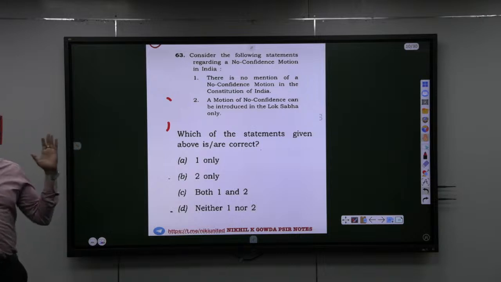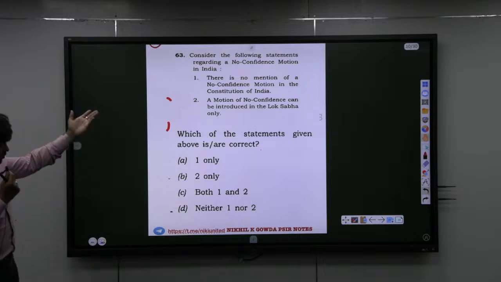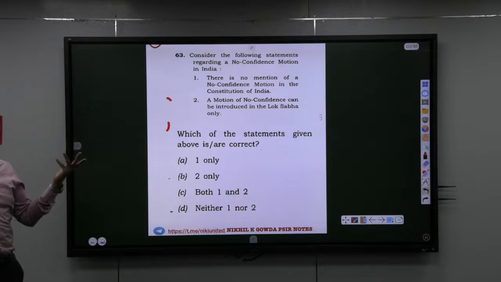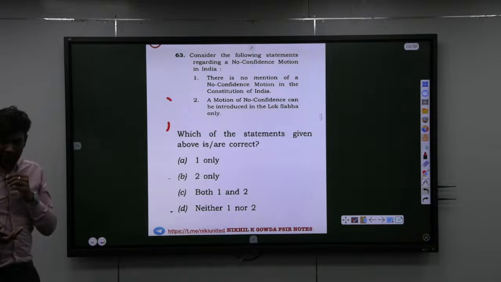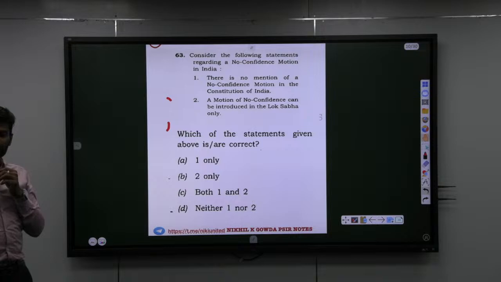You might have made a mistake, or you would have not been sure of the first statement. But at the end of the day, both statements are correct, because no confidence motion is not mentioned in the constitution. It is mentioned under Rule 198 of the Lok Sabha rules. The second statement is also correct, because a no confidence motion can only be introduced in Lok Sabha. It cannot be introduced in Rajya Sabha.